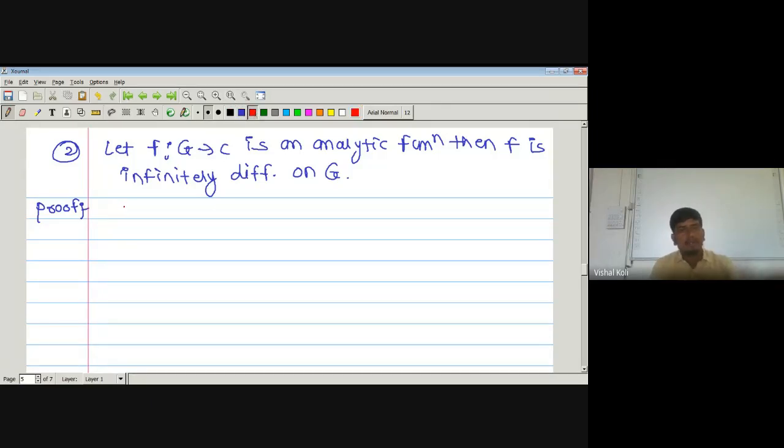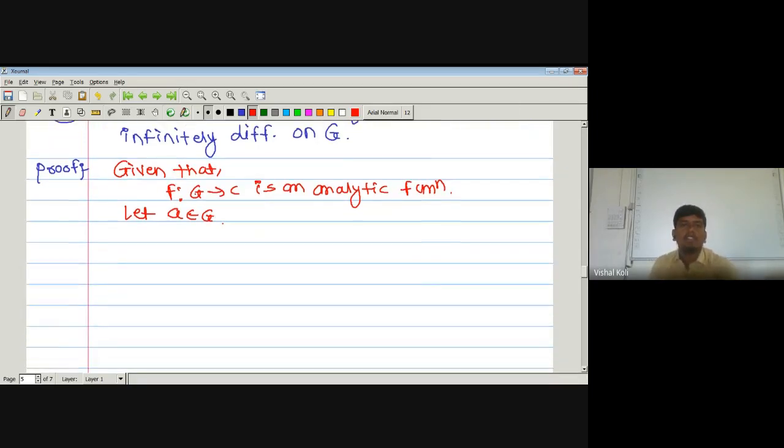Given that F from G to C is an analytic function. Now let us take A to be any point of G. Let A belong to our domain G. Then by consequence 1,